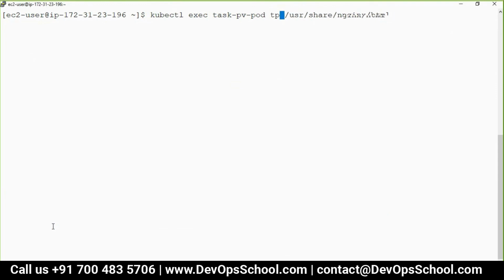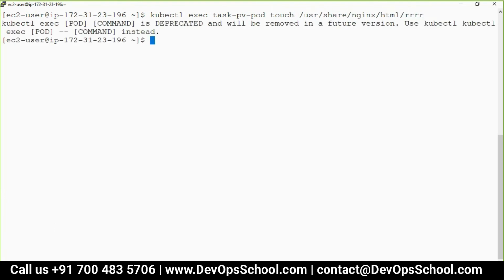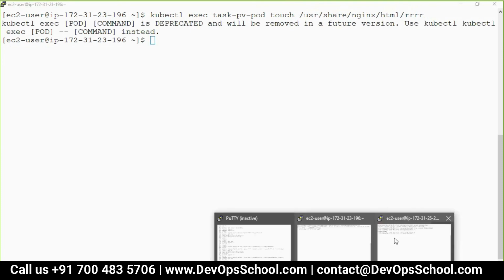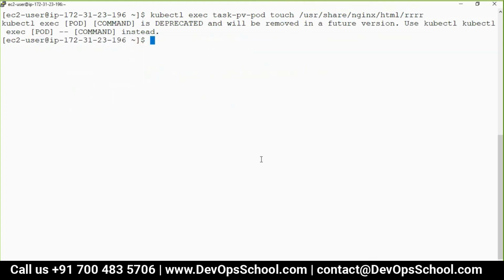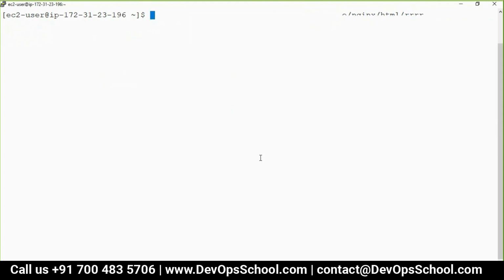Now I'll create some file here through touch. Manually I'm creating it under the index, something. Okay, can I see it in the workstation? Did you understand that? Now the beauty is why we are using this storage. The beauty is that the pod is gone, but the volume will not be gone. So let me do that work.